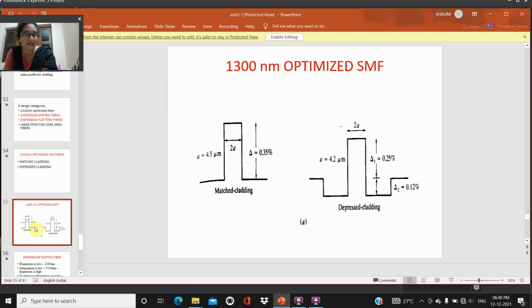Here we are depressing the cladding region. By depressing the cladding, we can observe the reduction in the cladding portion. Matched cladding means we are taking only one delta value, overall the delta is equal to 0.35%. But here 2 deltas will be obtained, delta 1 and delta 2.